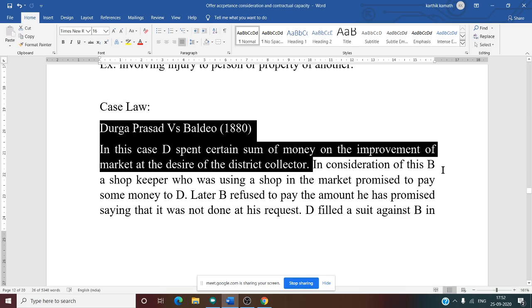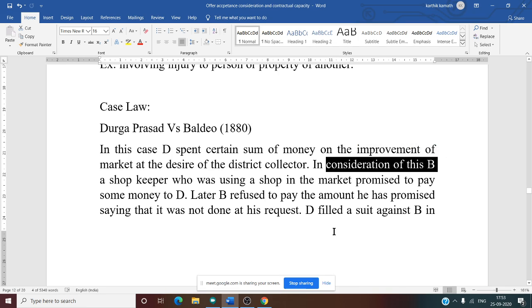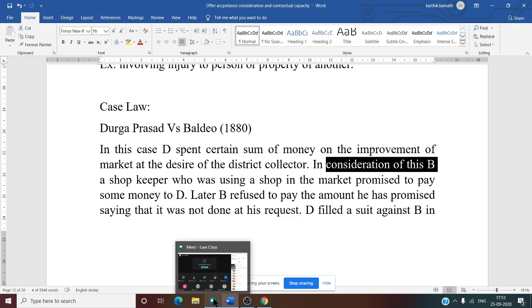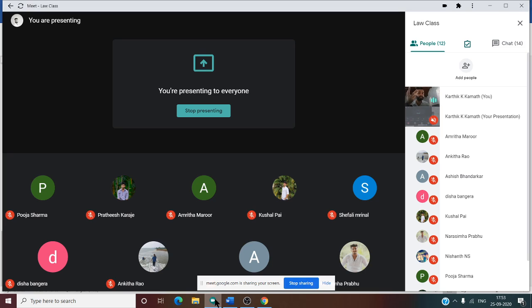Now, in consideration of B, a shopkeeper who was using a shop in a market. So B has one shop. That means Baldev has one shop in the market. He promised to pay some money to D. Why did he promise to pay some money to D? Because D is doing improvement of the market. D is doing some infrastructure development in the market at the order of the district collector. So remember this, at the order of the district collector, D is doing improvement. Now what will Baldev feel? I need to contribute something to D because he is doing development of the market. Okay, so now this is clear.